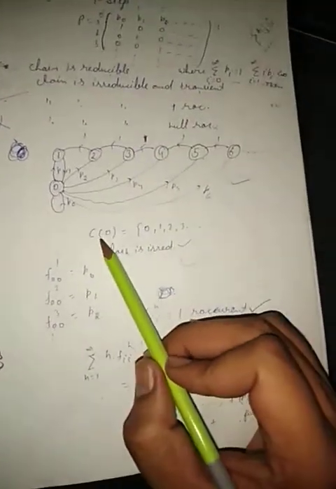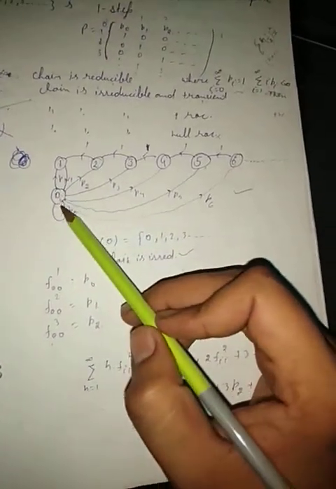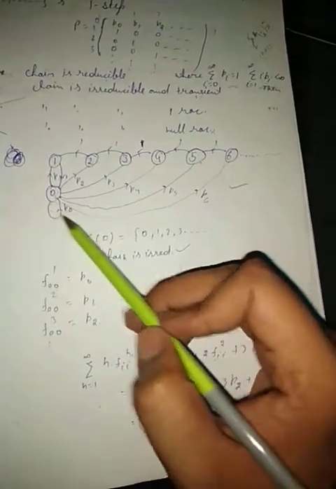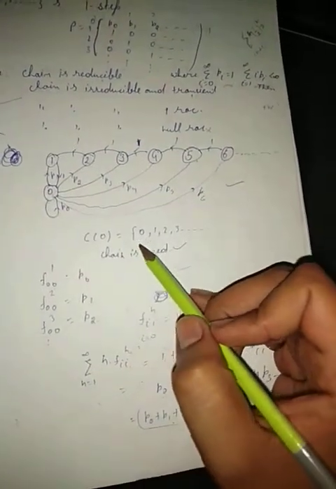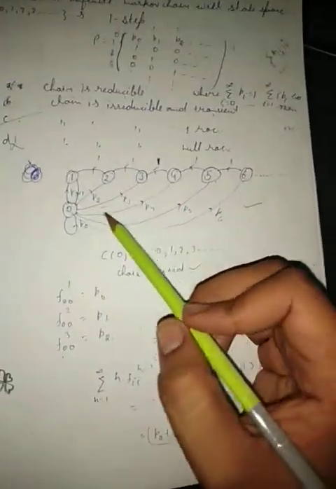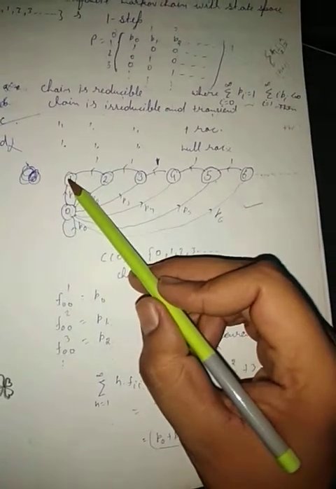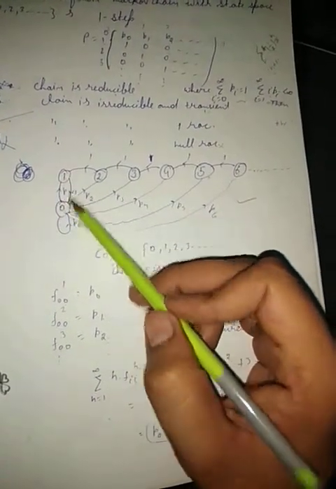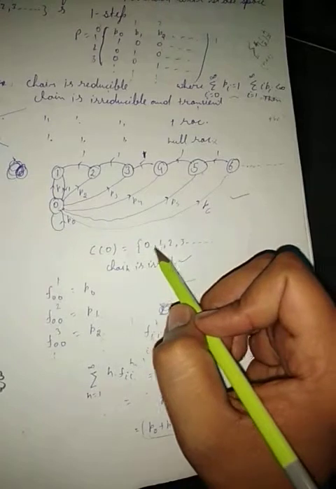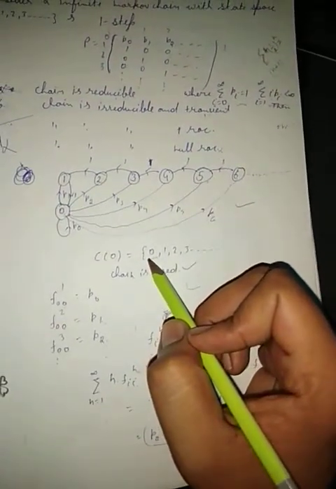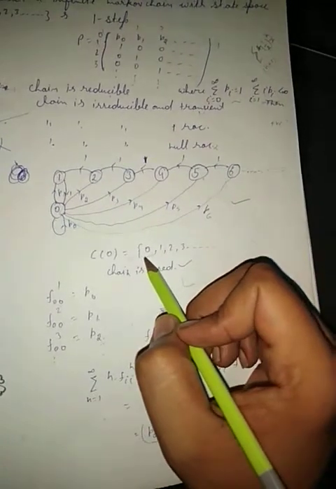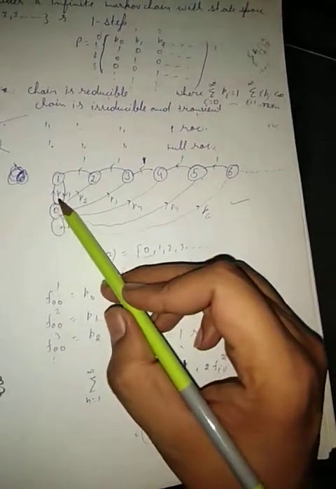Now we have to check the class of 0. If I check the class of 0, in one step 0 always comes, because 0 communicates with itself. If I go from 0 to 1, then back to 0, 1 communicates with 0, so 1 also comes.